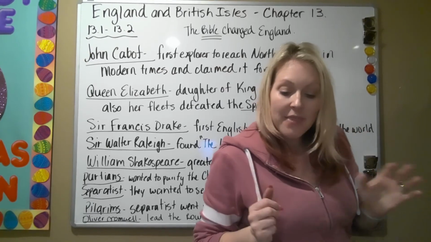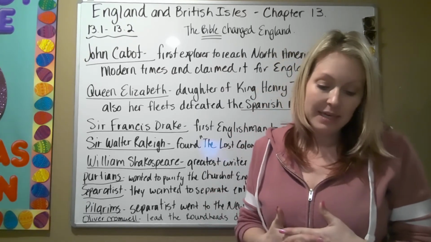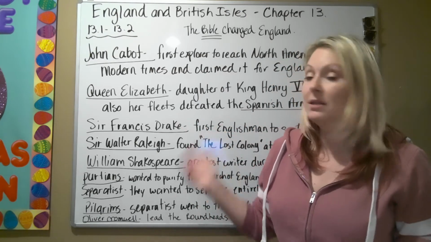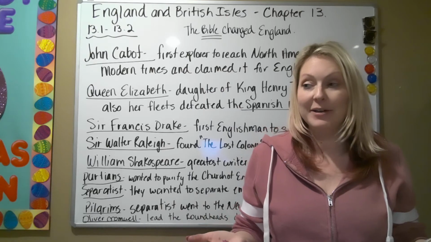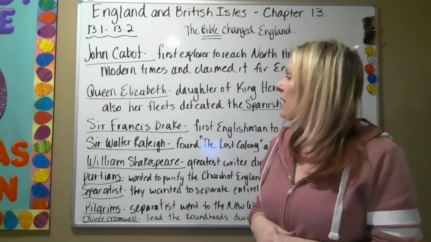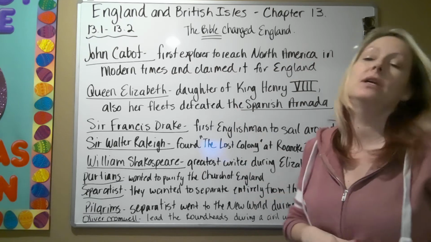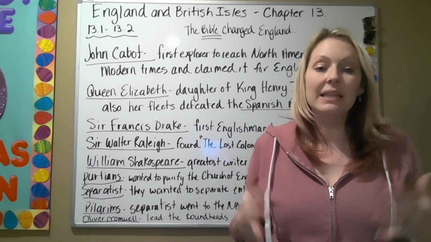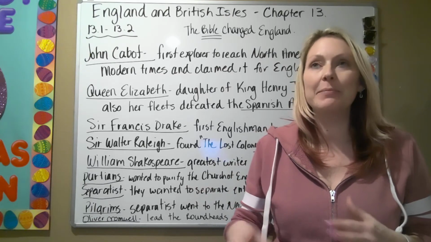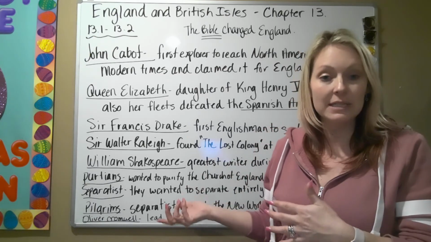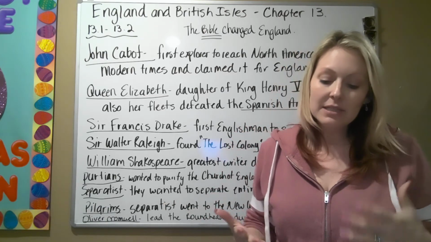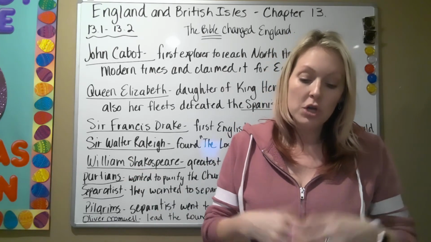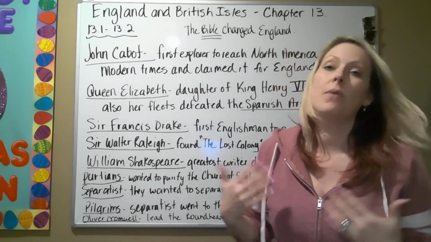Okay, and then after King Henry VIII, we have his daughter, Queen Elizabeth, and that's where we start the lineage of Queen Elizabeth. The first was the daughter of King Henry VIII, and she took over, and this era was called the Elizabethan age, okay? And during this time, she too wanted to let people explore. And so she was allowing explorers to go out.